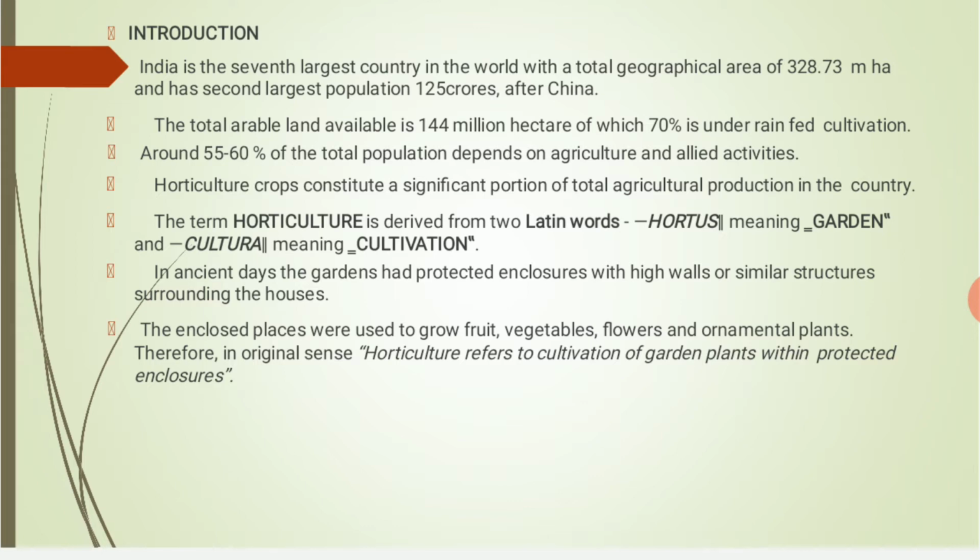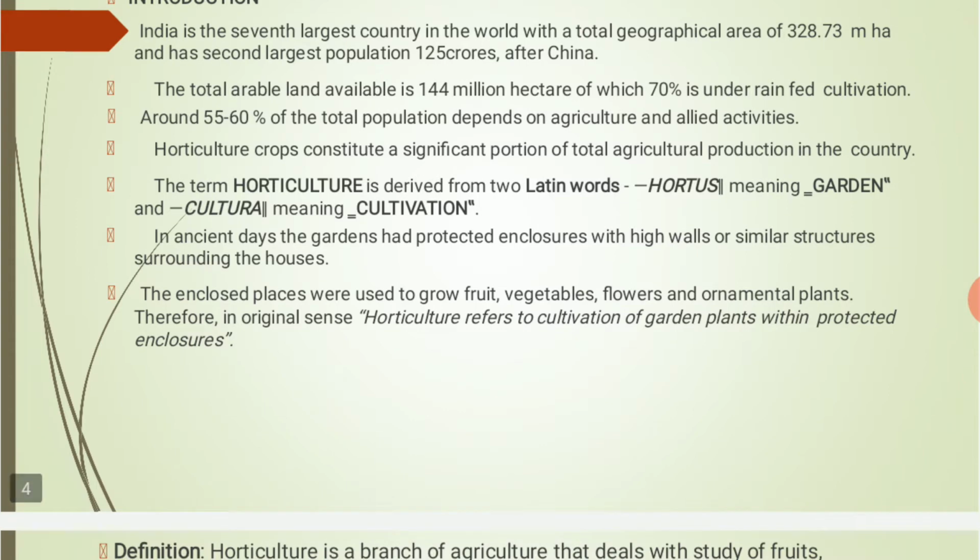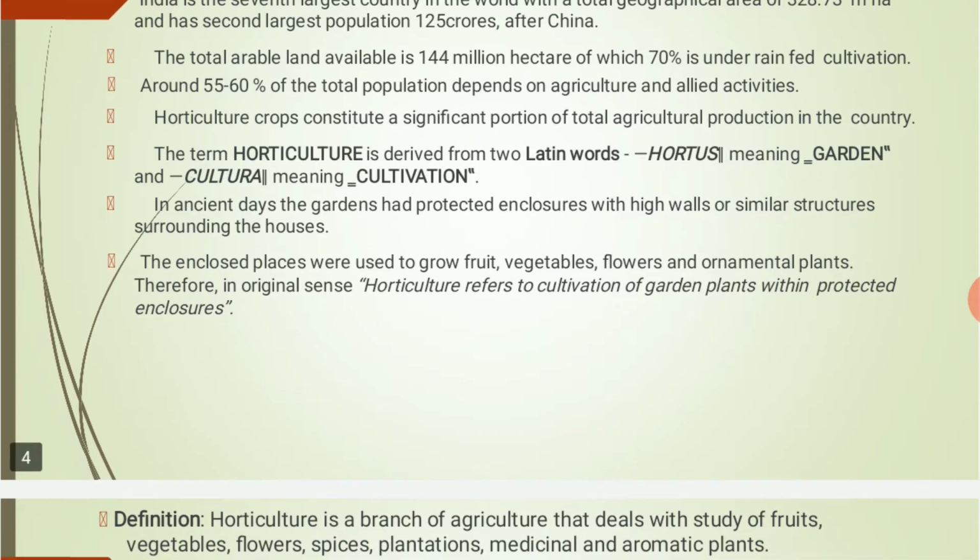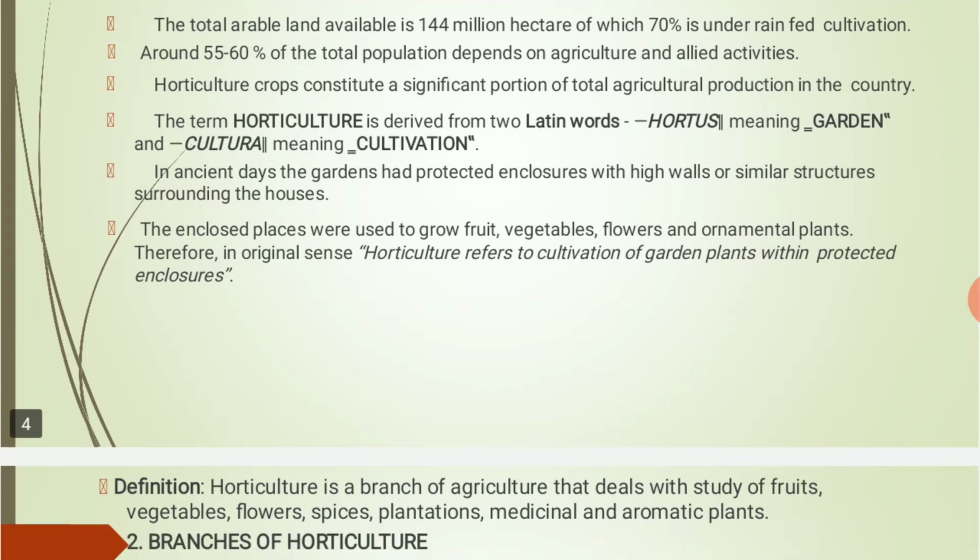So what is horticulture? Horticulture is nothing but the cultivation of gardens, which includes fruits, vegetables, flowers, and nowadays also cultivated spices, medicinal plants, as well as aromatic plants. So in ancient days, the gardens had protected enclosures with high walls or similar structures surrounding the houses. The enclosed places were used to grow fruits, vegetables, flowers, and ornamental plants.